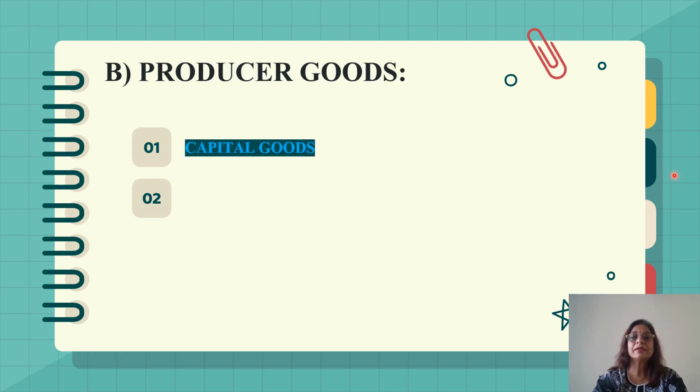Now, what are these capital goods? These goods are used to produce other goods and services. They are not meant for resale in the market. That means these are the final goods for the producers, and they include fixed assets which are of high value like factory, building, machines, office furniture, etc.